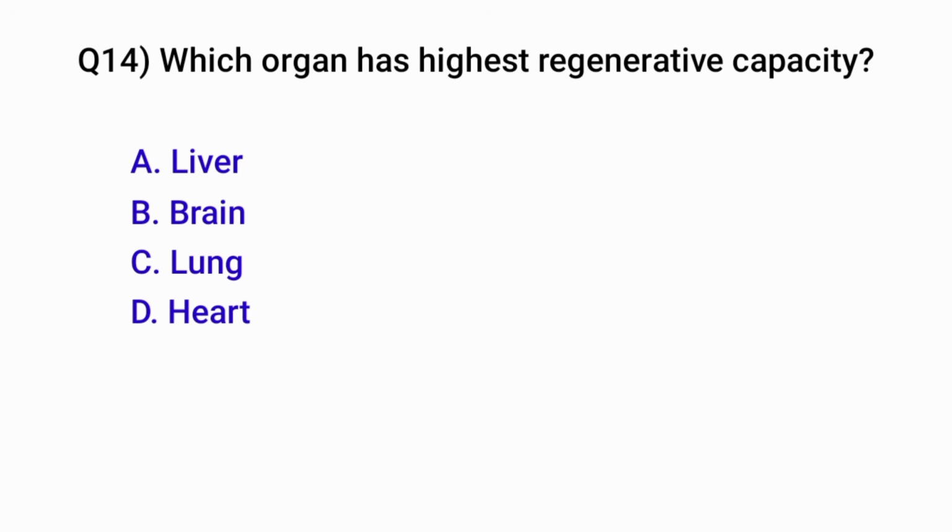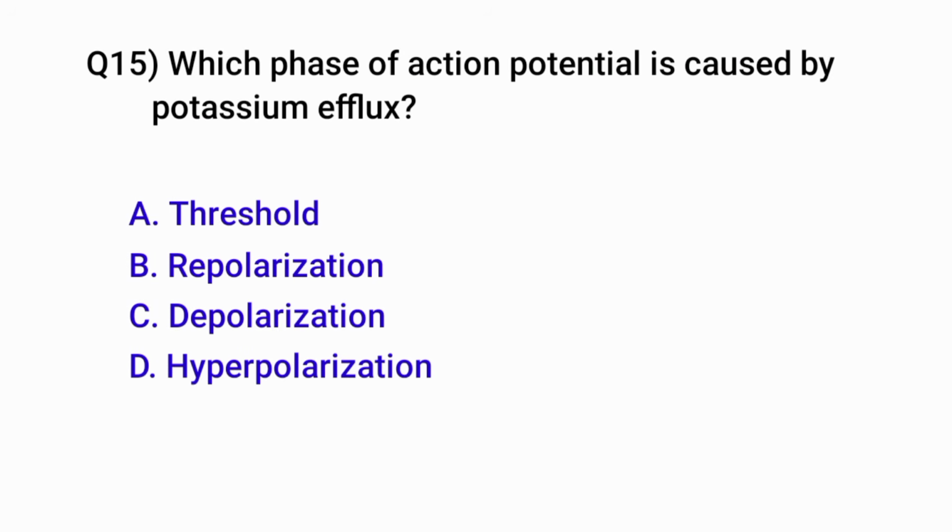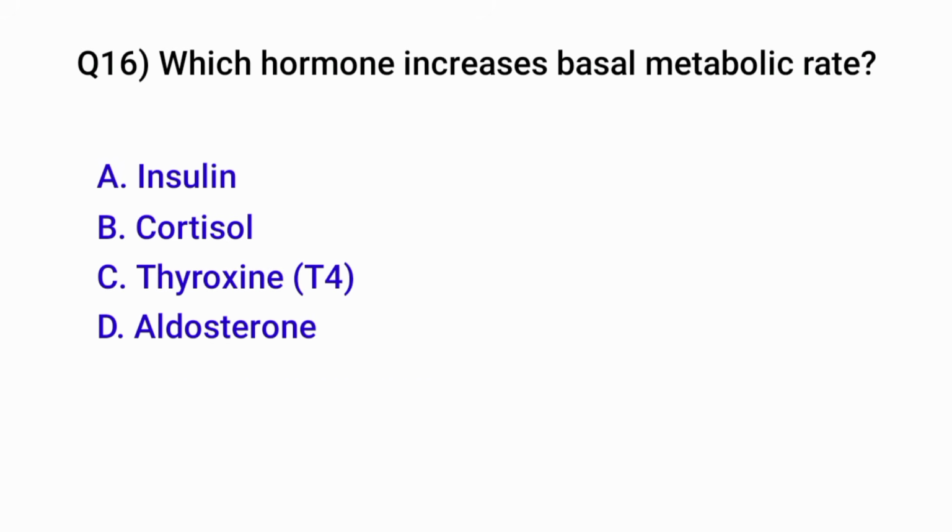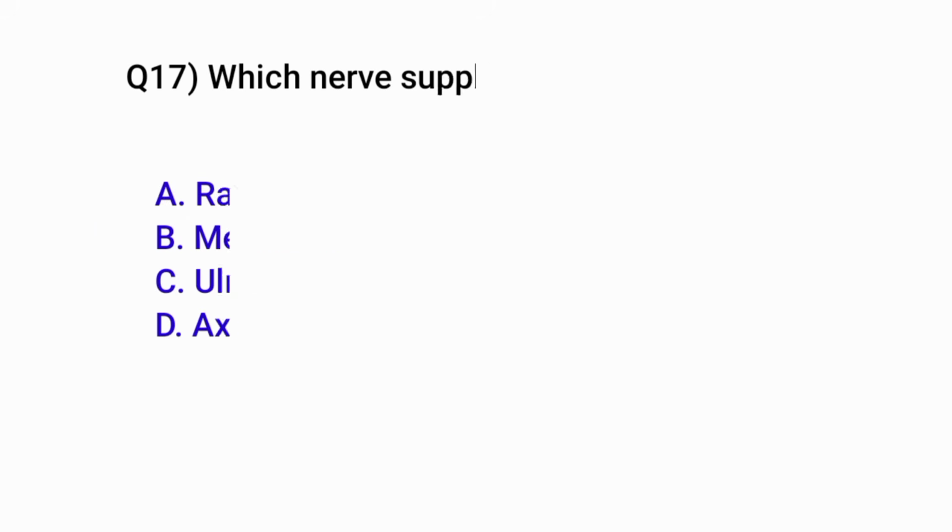Question number 9. Which of the following glands controls metabolism? Correct option is A. Thyroid gland. Question number 10. Which nerve fibers carry slow chronic pain? Correct option is D. C fibers.